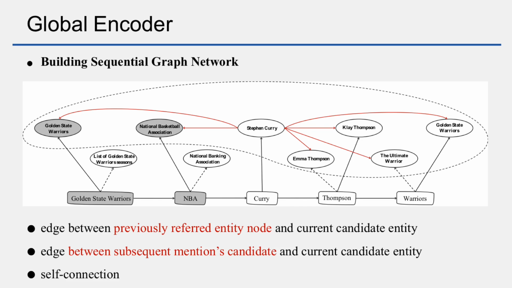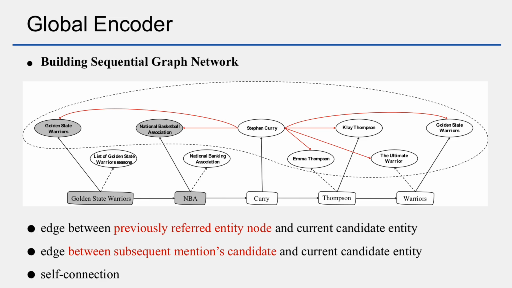After sorting mentions, we encode their candidate entities in a sequential way. According to the position of the current mention, the sequence is divided into two parts: mentions that have been disambiguated and mentions that have not been disambiguated. The nodes in our graph include three types: the previously referred entity node, the current candidate entity node, and the subsequent mentions' candidate entity node.